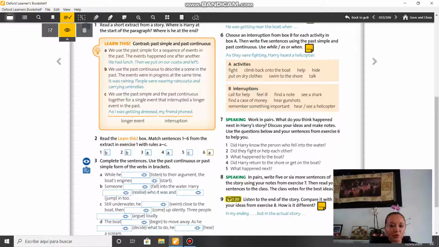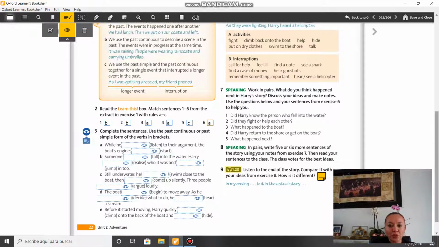Now for the next exercise, it says complete the sentences, use the past continuous or past simple form of the verbs in brackets. I want you to read the sentences and complete them with the verbs. While he was listening to their argument, the boat's engines started.